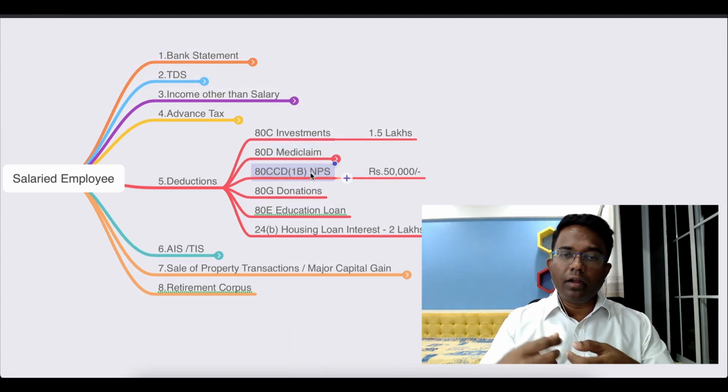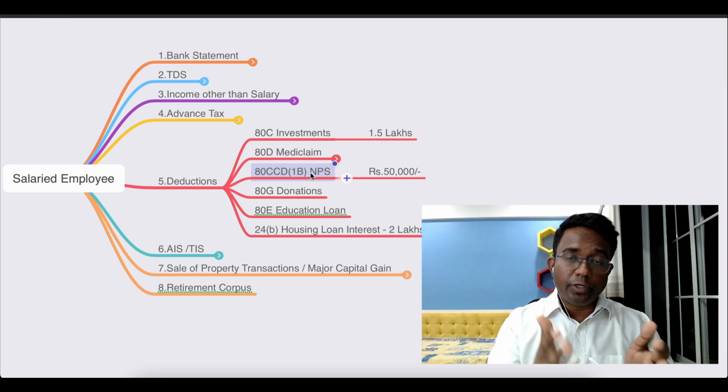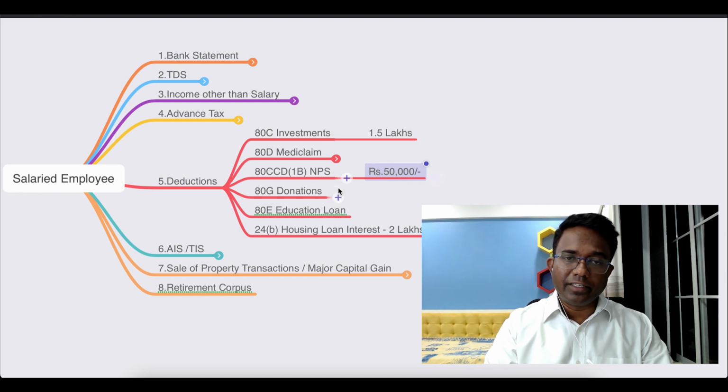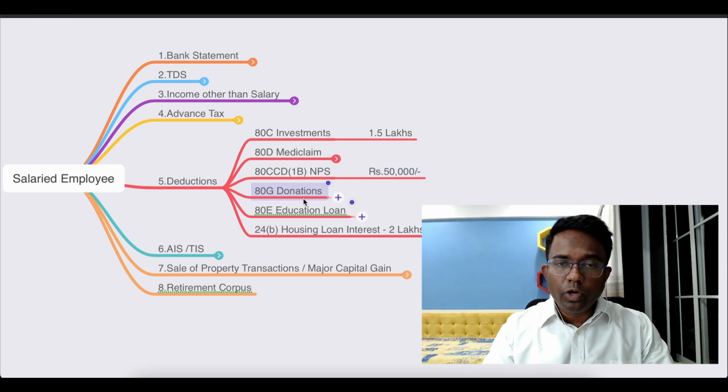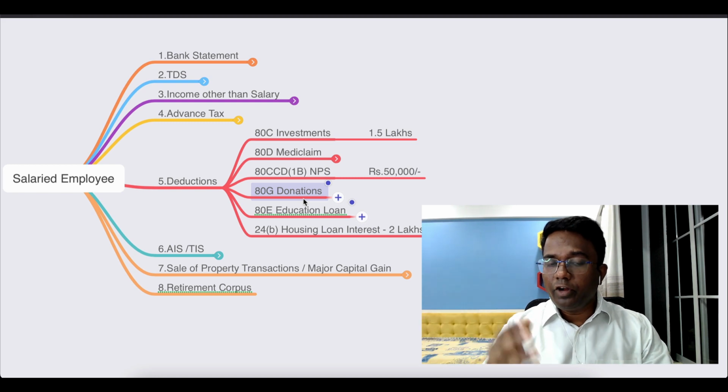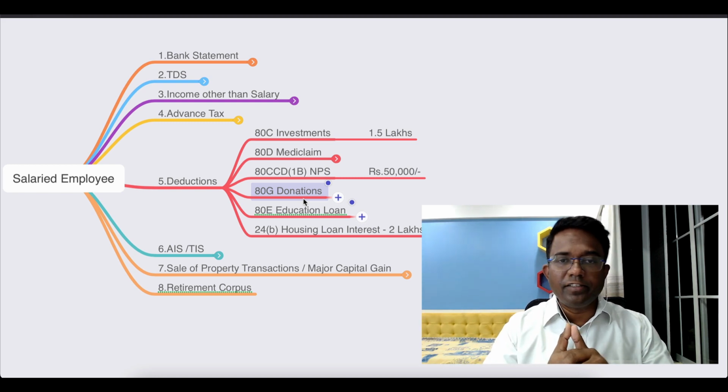In case if you are investing in NPS, then you should invest before 31st of March. Up to 50,000 is the deduction amount. देन अगर आप रेगुलर डोनर हो, डोनेशन देते हो, तो यू नीड टू give it before 31st of March so that you can claim the deduction in this financial year. And for that matter, you need to collect the donation receipts and the donation certificate from your donor.